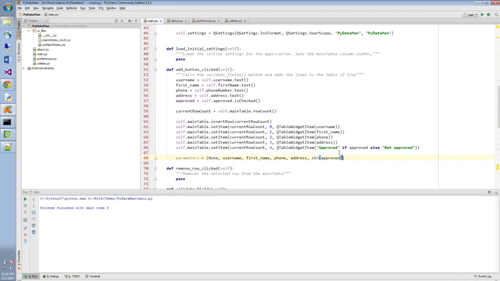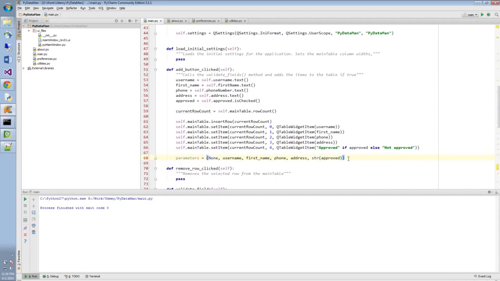This will essentially just write true or false to the database as a string. The reason I'm not using this part right here is because later in this course I'm going to show you how to manipulate transferring from strings to Boolean, or evaluating the strings to Boolean, etc.